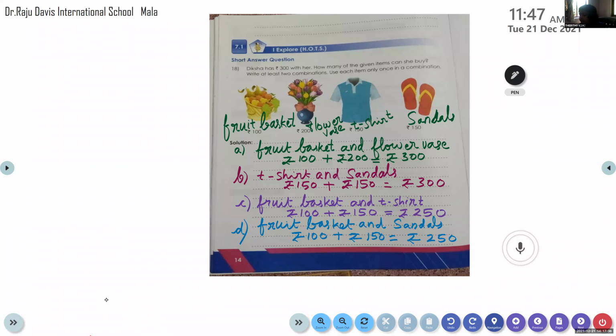Fruit basket and T-shirt, it's already written. Look at C. Fruit basket and T-shirt. Very good. I think we completed all the combinations. It only asked 2, but we wrote 4. You understood now how we are making the combinations? Yes, ma'am. Okay, so that is the last question in that chapter. So we completed the money chapter also.